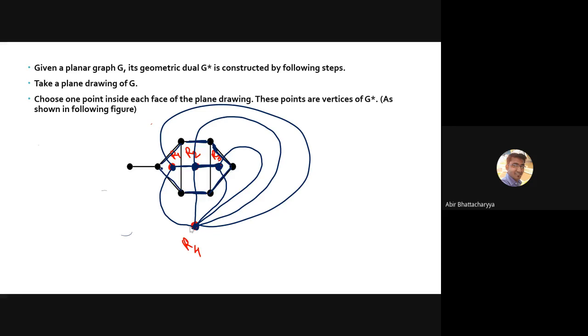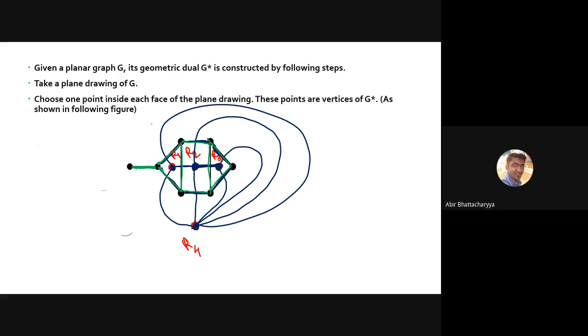Okay. But everything has been done, only one edge is left. Every edge has been crossed. Look at this, the original edge. I'm just denoting it by a green line. This is the original graph, and these green lines are the original edges of the main graph. Now every edge has been crossed, except this pendant vertex.